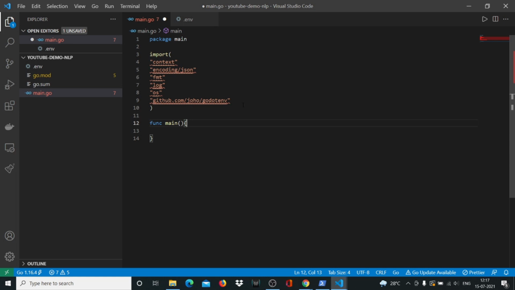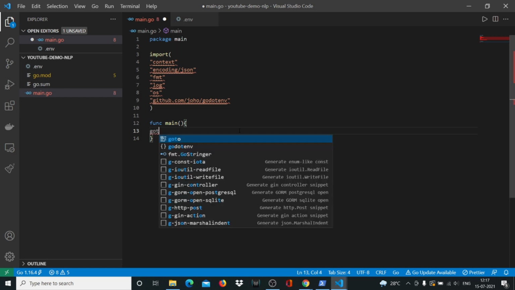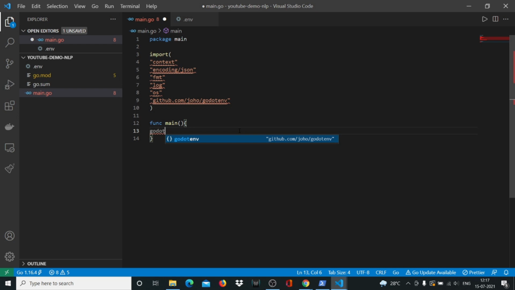We need other packages as well for working with Slack and Wolfram and Wit, but I'll introduce them one by one. So in our func main, the first thing that we write is godotenv, and here we'll use the load function to load the environment file. Okay.